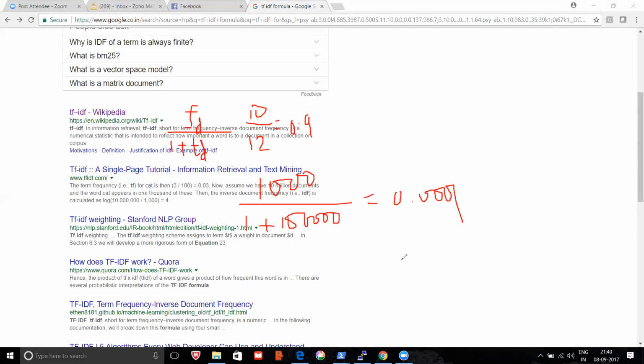If a word appears in the document and in the entire corpus, it will be like this. Clear?